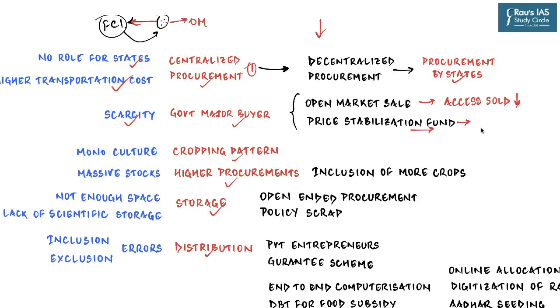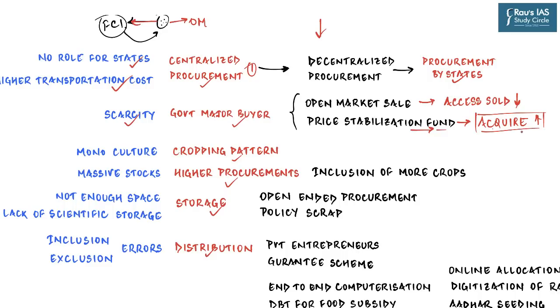Whereas Price Stabilization Fund is a fund which will be utilized when the prices of a certain agriculture commodity for which the MSP is given have gone down. So the government utilizes that fund to acquire or procure extra grain from the market. This acquisition on behalf of the government increases the demand and hence the prices.